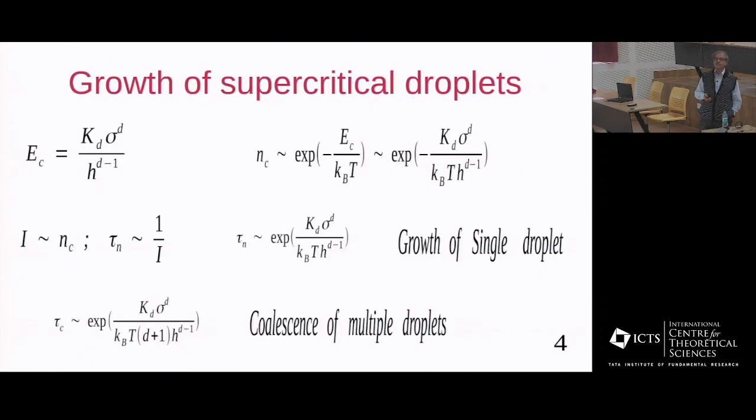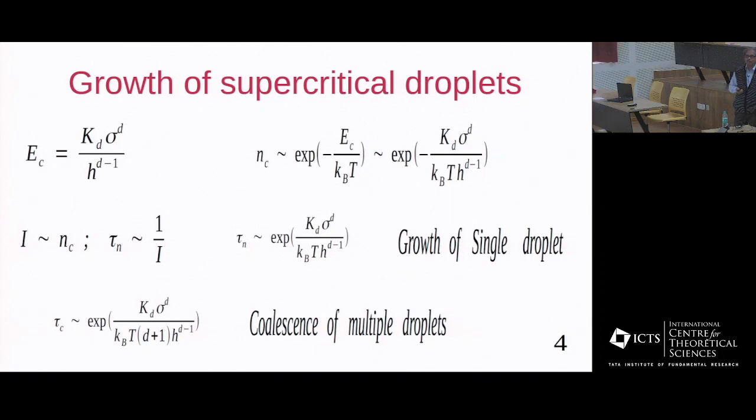So how can we calculate the metastable lifetime? This is the critical energy, basically the energy of the critical droplet, and the number of critical droplets is given by this exponential formula. This is the basic assumption of the classical theory of nucleation, the Becker and Doring theory, that the rate of increase of the number of critical droplets is proportional to the number of critical droplets already present. The metastable lifetime is inversely proportional to this rate of creation of supercritical droplets.